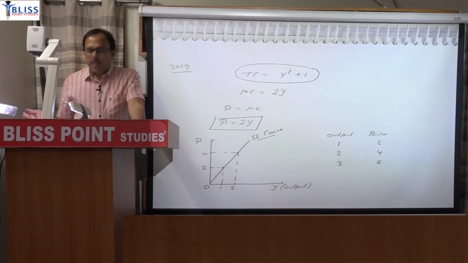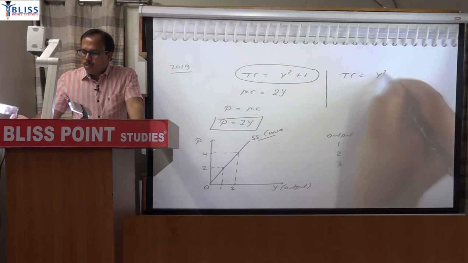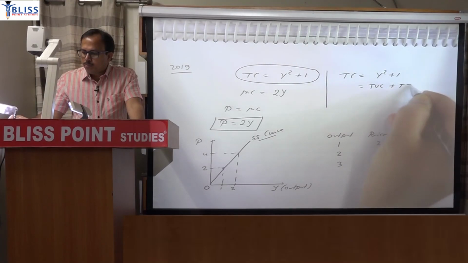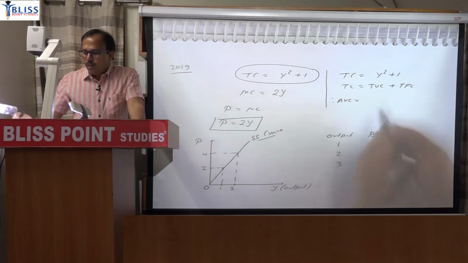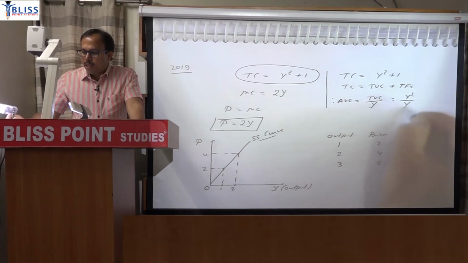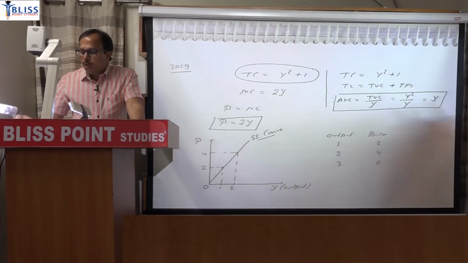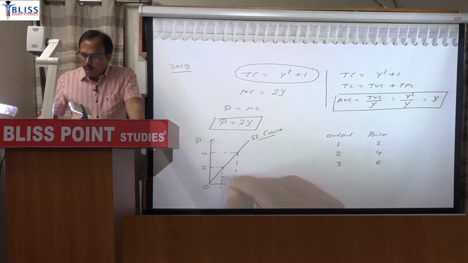Now question, what is average variable cost here? This total cost which is y square plus 1, this y square is variable cost and this is your fixed cost. So if you want average variable cost, then total variable cost divided by output. So it is y square upon y, that is y. Average variable cost will be y. So output 1, variable cost 1, output 2, variable cost 2.